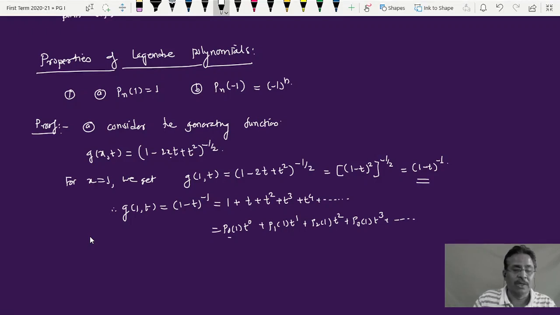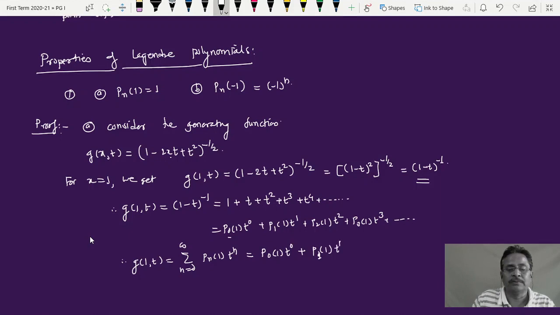Therefore I can write g of 1, t is equal to the summation over n equal to 0 to infinity of Pn of 1 into t raised to n, the same terms as before. Putting different values of n, it is P0 of 1 into t raised to 0 plus P1 of 1 into t raised to 1 plus P2 of 1 into t raised to 2, P3 of 1 into t raised to 3 and so on.